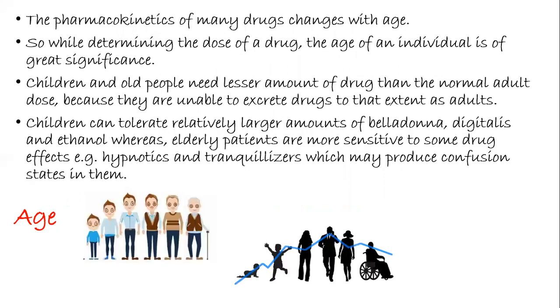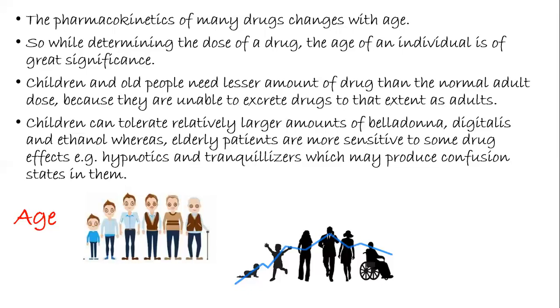The first factor is the age. The pharmacokinetics of many drugs changes with age. So while determining the dose of the drug, the age of the individual is of great significance. Children and old people need a lesser amount of drug than the normal adult dose because they are unable to excrete drugs to that extent as adults.